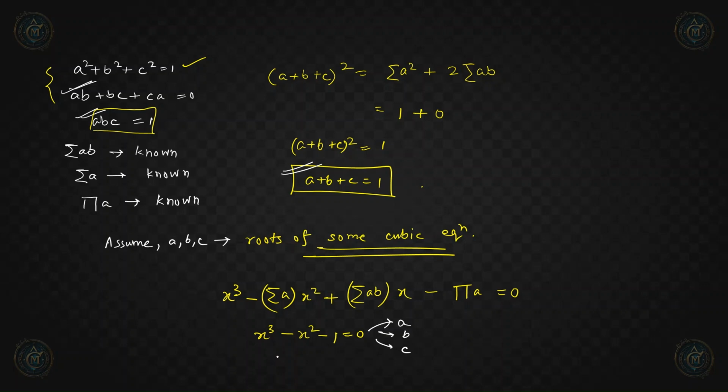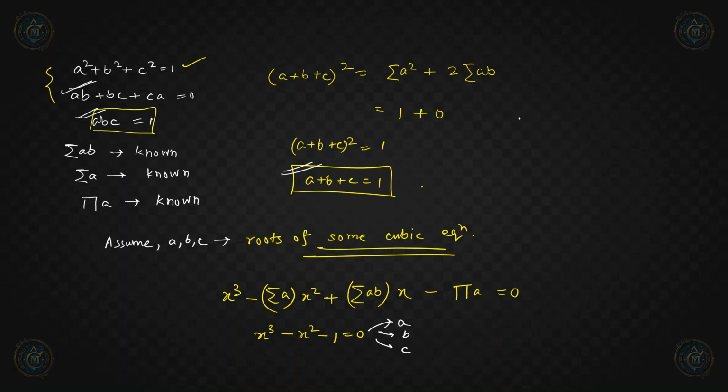So we have to just check the nature of the roots of this cubic polynomial, that's it. From there we can comment whether we have three real roots or two imaginary roots and the other real, because this is a cubic equation whose coefficients are real numbers. That means if complex roots occur, they have to occur in conjugate pairs, right? So let us find this.